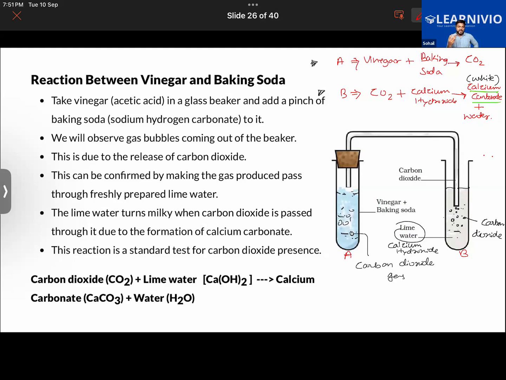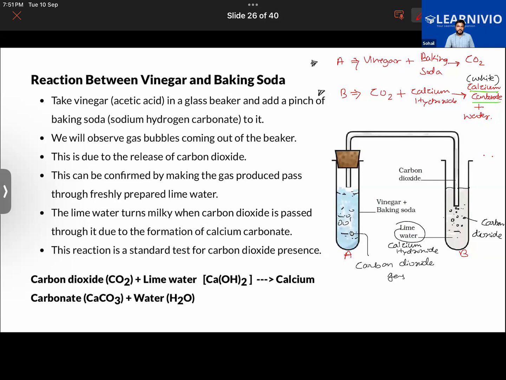The best way to find out, the standard test, is to just make the gas go through this lime water. If lime water turns milky, it's a confirmed test that the gas formed in this reaction or any other reaction is carbon dioxide gas. Getting my point or not? Yes.